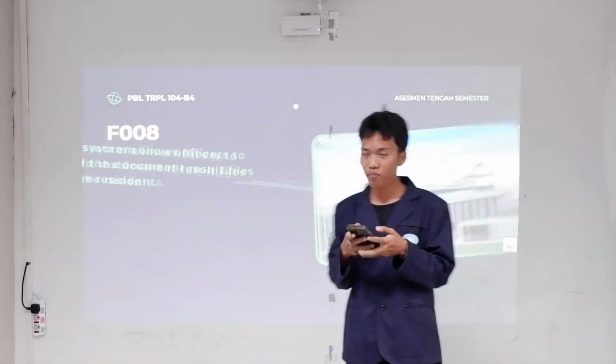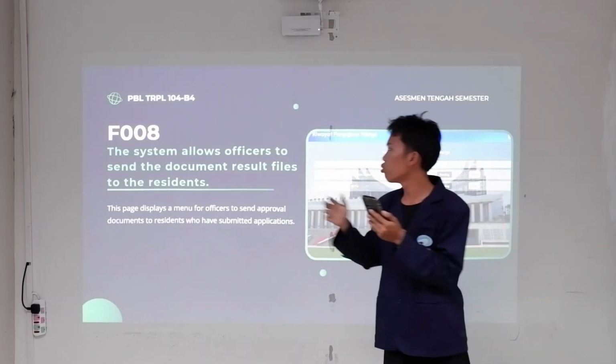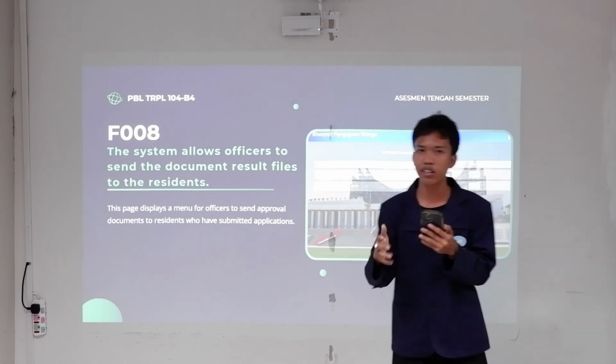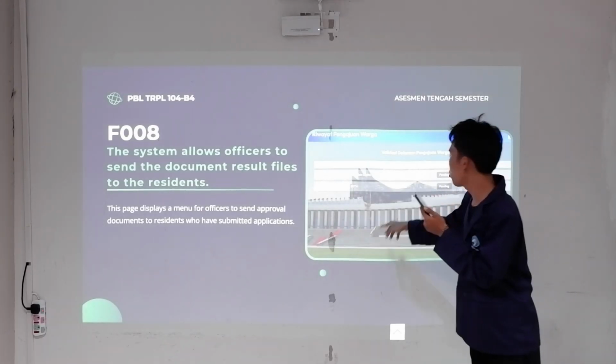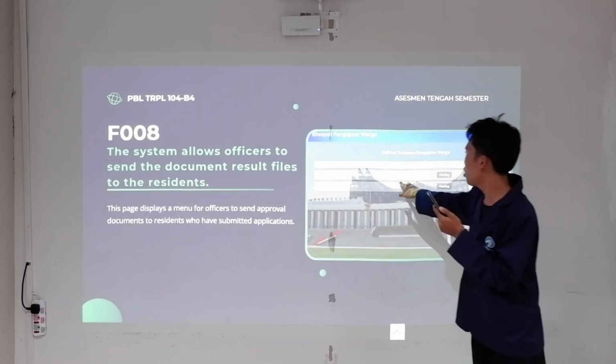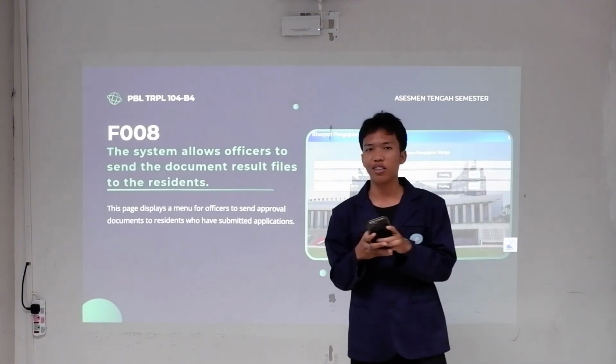Next. Requirement number 8 is the system allows officers to send the document result files to the residents. So this page displays a menu for officers to send approval documents to the residents who have submitted applications. Next.